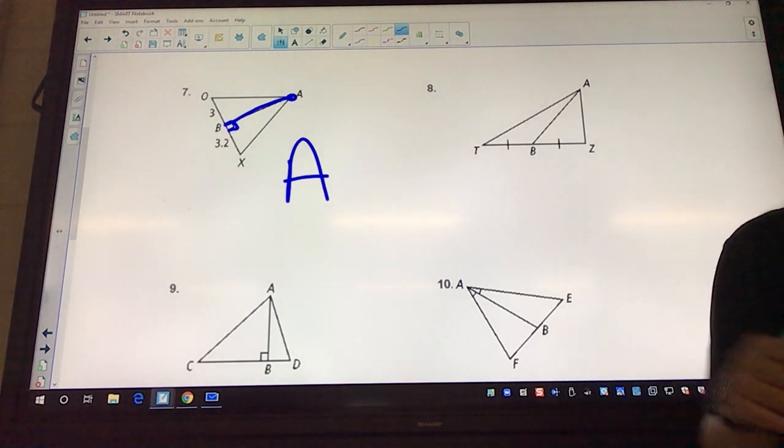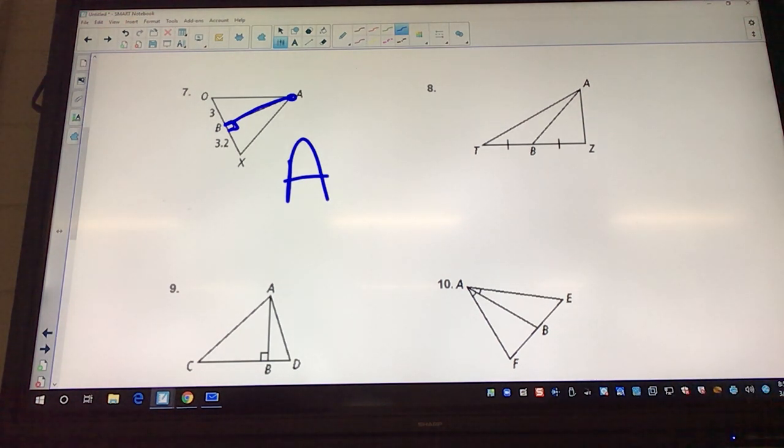Okay, could that one be a median? Yes, no, because wait, it's 3.2 and 3. No, there's a sub down there. Wait, yes? No? We'll talk in a minute. I got a call. No? I'm sorry.